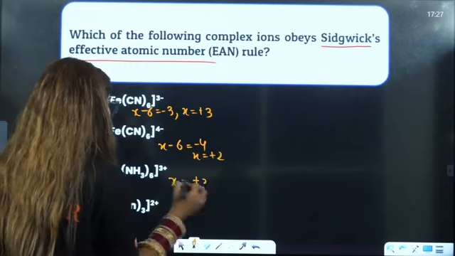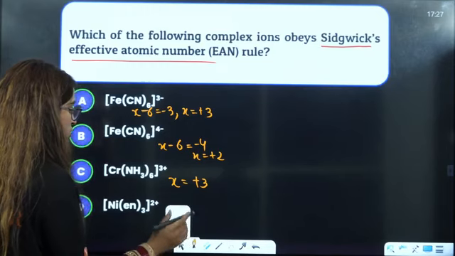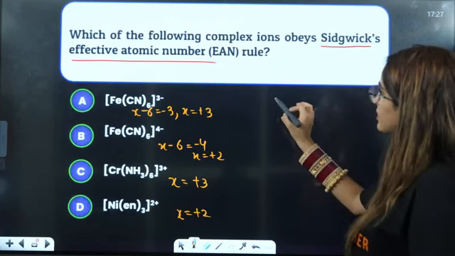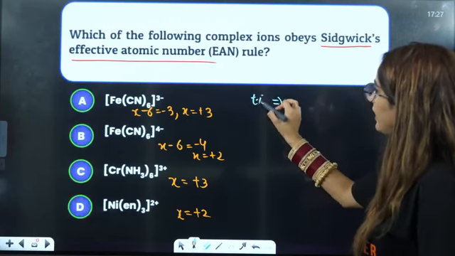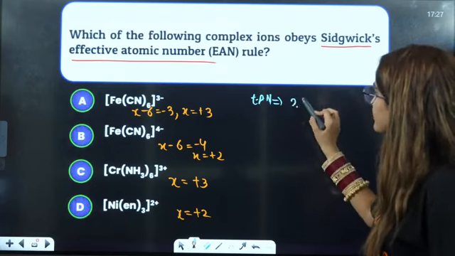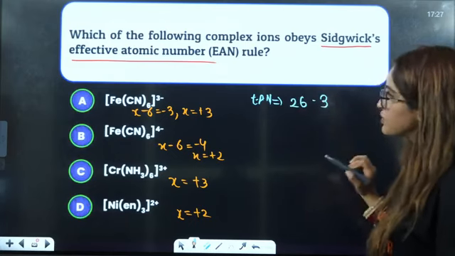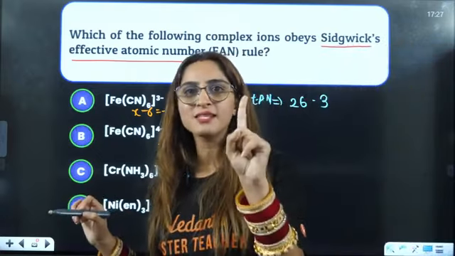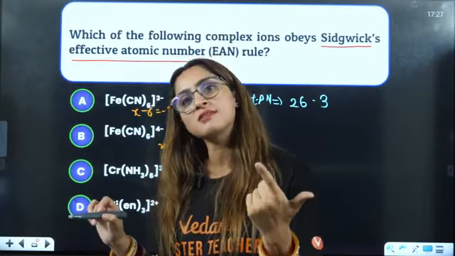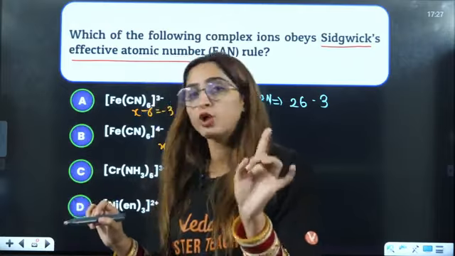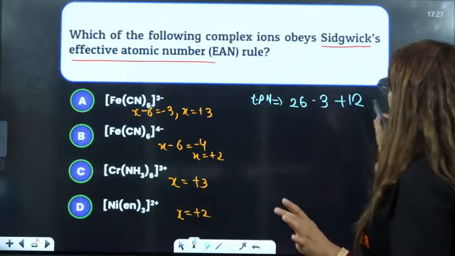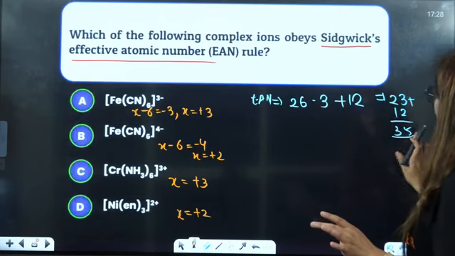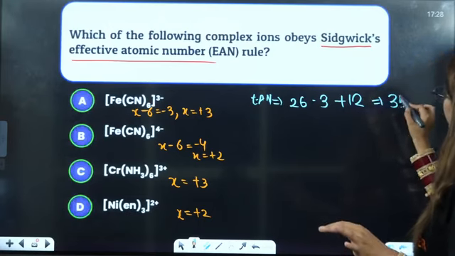X is equal to plus 3 because this is 0. Again, for Ni, X is equal to plus 2. So if you see this, in the first case, EAN will be equal to: atomic number is 26, 3 electrons will be lost here, and each CN will give you 2 electrons. So 6 CN will give you 6 into 2, 12 electrons. So this will be plus 12. So this will be 23 plus 12. That is going to be 35. Okay, so the answer is going to be 35.